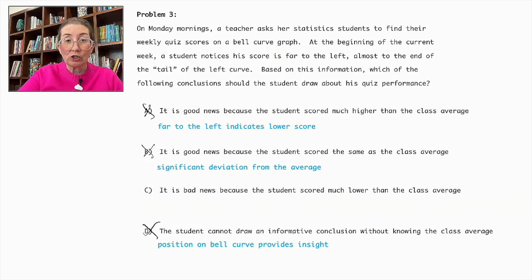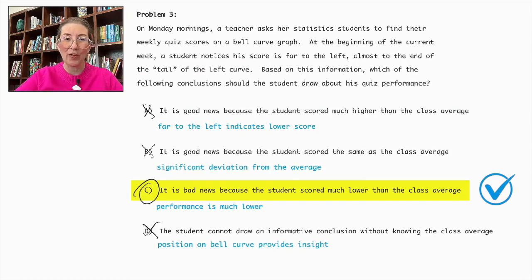The correct conclusion is C. It is bad news because the student scored much lower than the class average. The student's score being far to the left near the tail of the curve indicates that their performance is much lower compared to most of the class. So C is the correct answer.